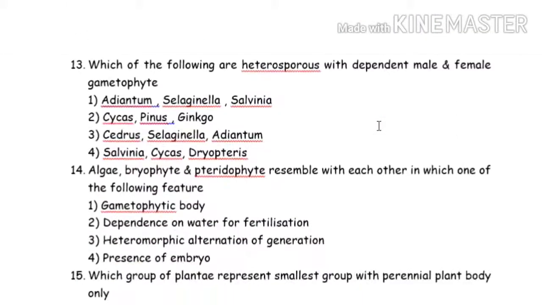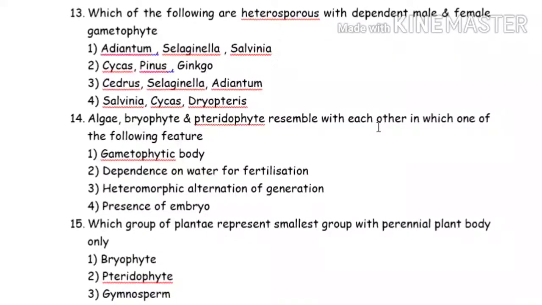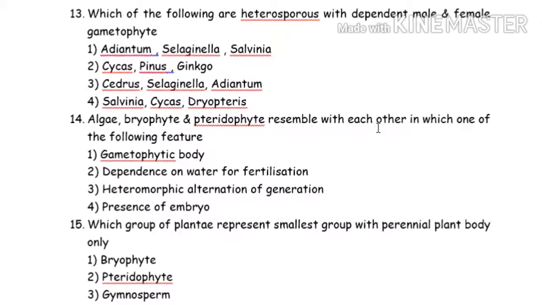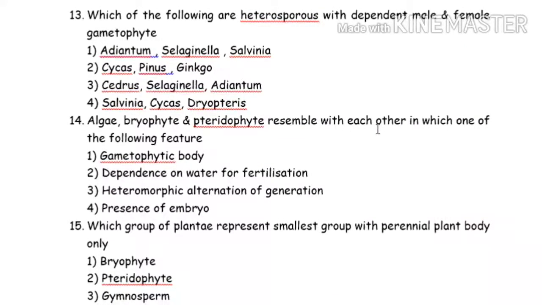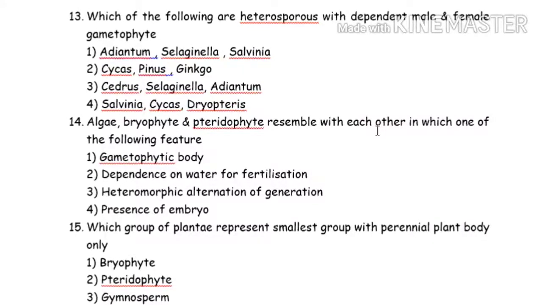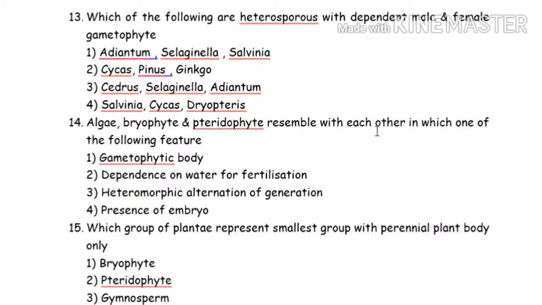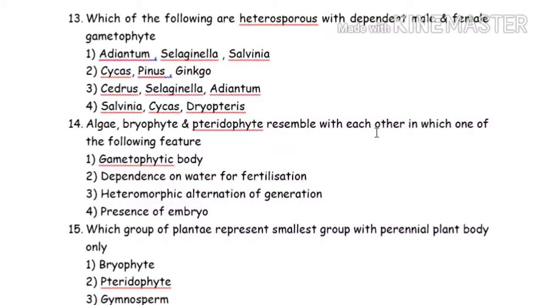Now see the next question. 13th. Which of the following are heterosporous with dependent male and female gametophyte? Means the male and female gametophyte is dependent. Always remember, dependent condition will come with heterospory. If the heterospory started, means dependent condition started. Think, I hope you can give the answer.